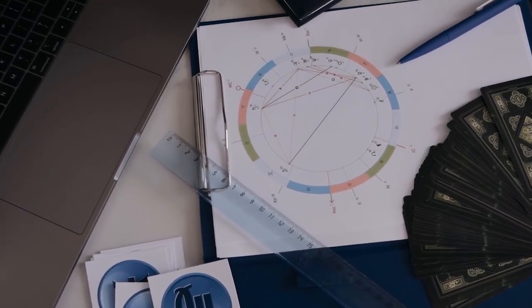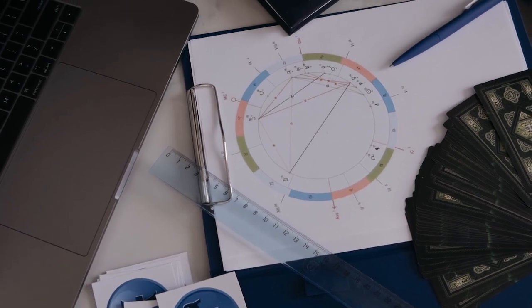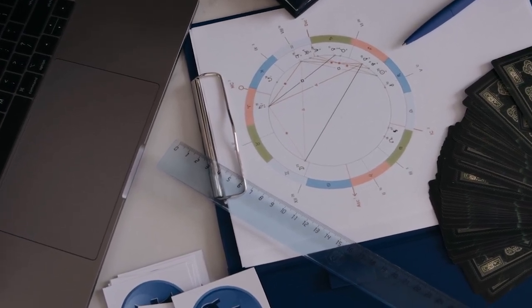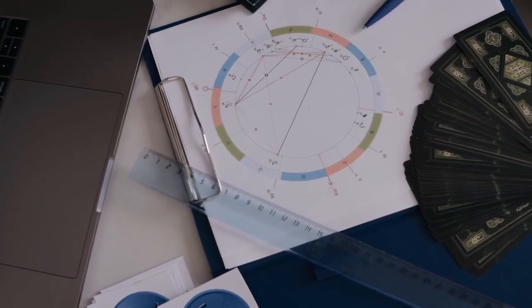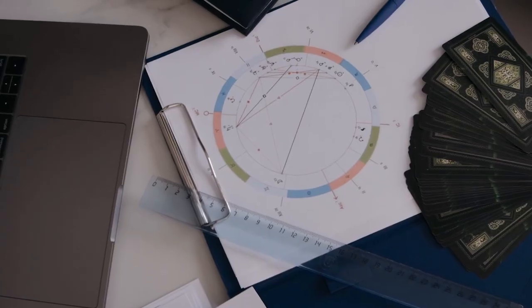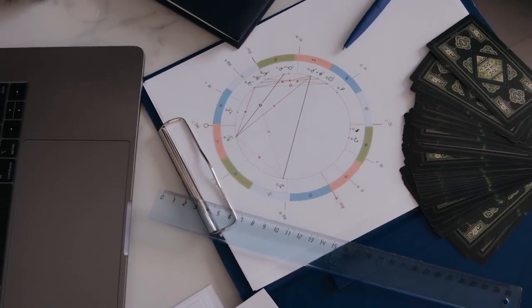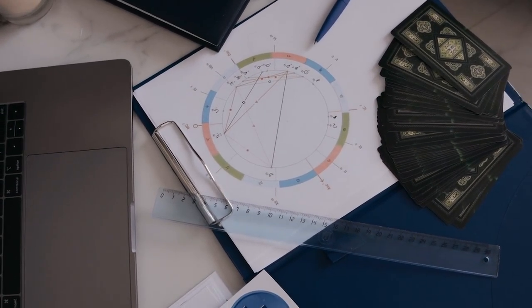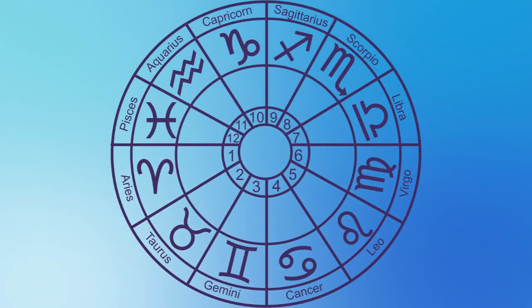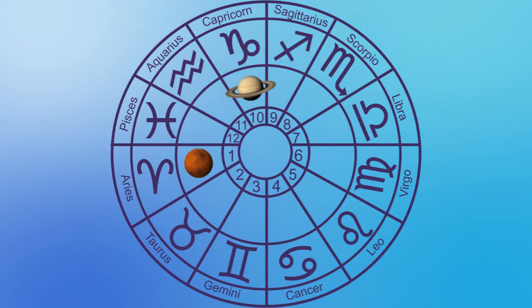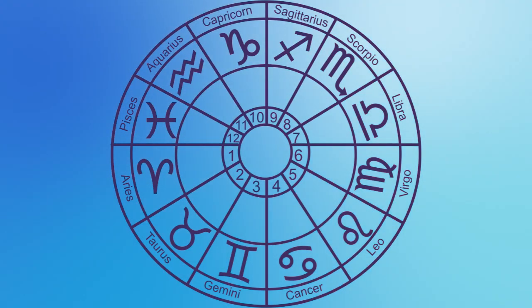Third, astrologers look at the signs and houses where the planets are located. The signs describe the style in which the energy is expressed, and the houses describe the area of life where the interaction takes place. This means the same aspect can have very different meanings depending on where it appears in the chart. For example, a square between Mars and Saturn might show frustration or obstacles when taking action, but the exact meaning depends on the signs and houses involved.